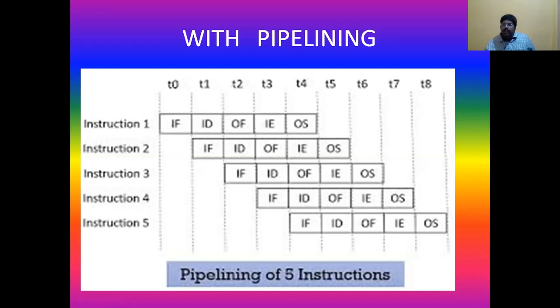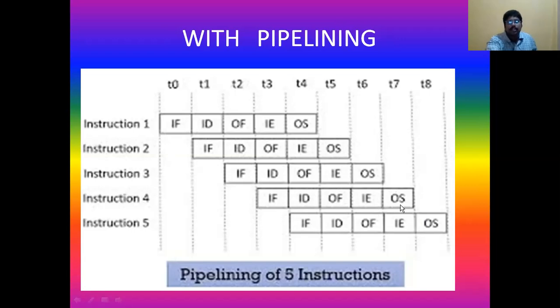When it is decoding, the fetching unit is not idle in pipelining; we are fetching the second instruction. Similarly, after fetching there is decoding, and after decoding there is execution. As we are executing the first instruction in the 3rd clock cycle, parallelly you can observe what is happening here.